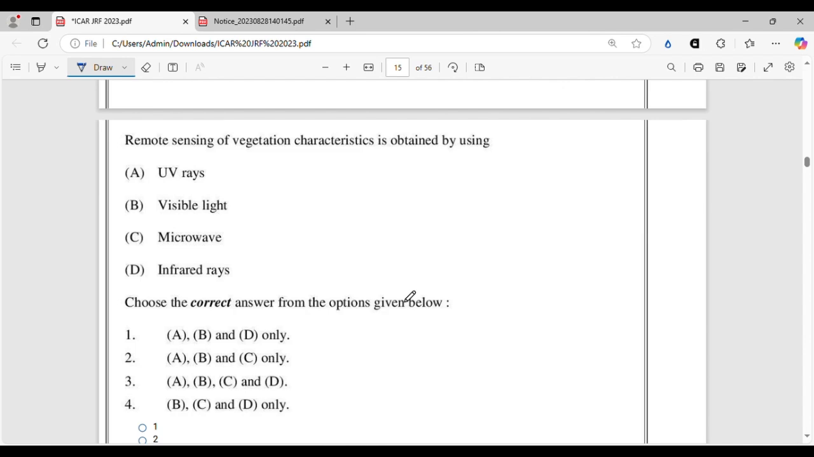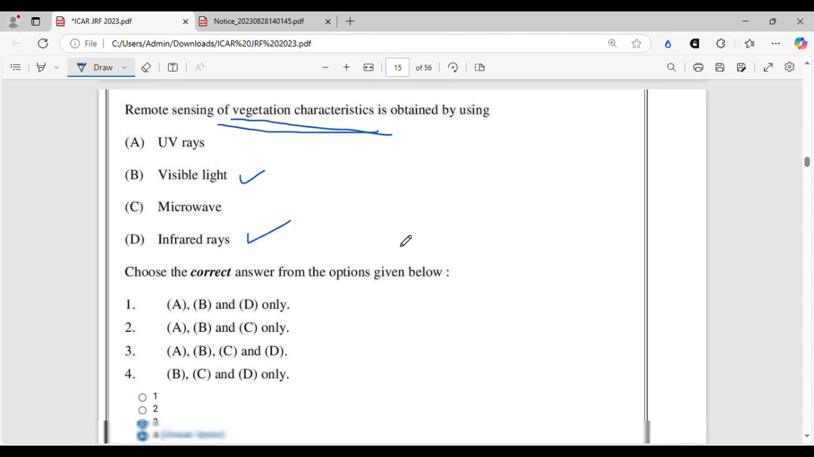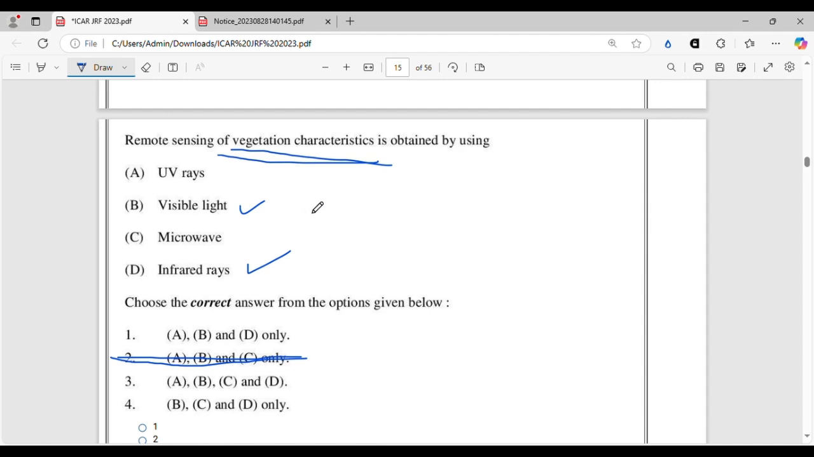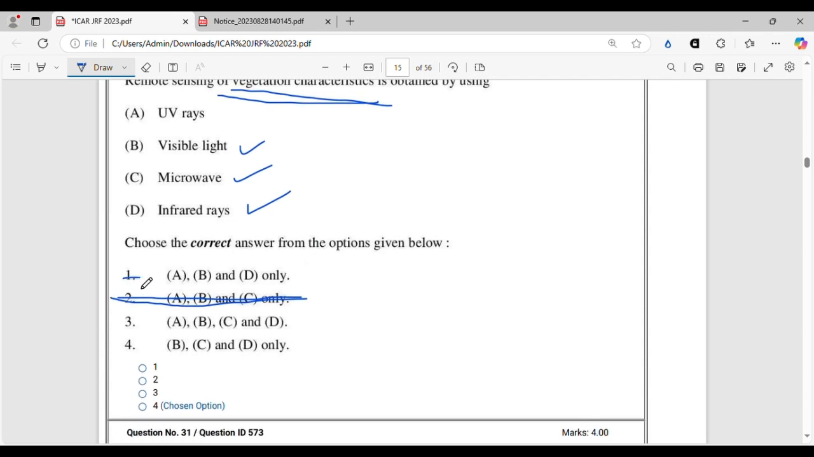Remote sensing of vegetation characteristics is obtained by using. So remote sensing of vegetation characteristics. We know the most important is NDVI. So for NDVI, we need visible light and infrared ray. So B and D, of course, will be there. So we will cut off whichever does not have B and D. So B and D is totally correct. And here only we studied 1 or 2 questions back that microwave is also needed. So microwave will also be there. So we can cut this option off.